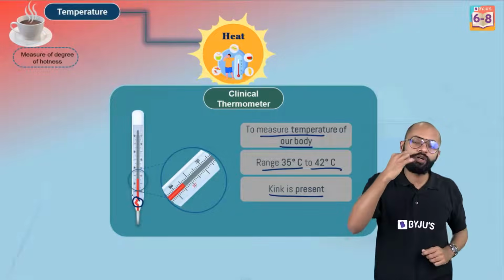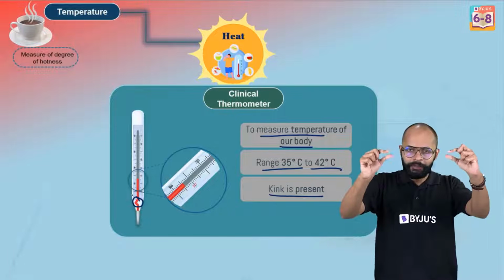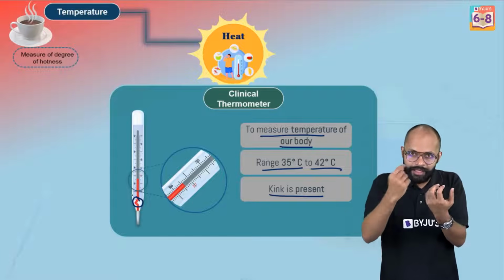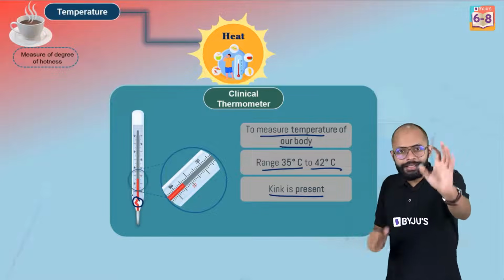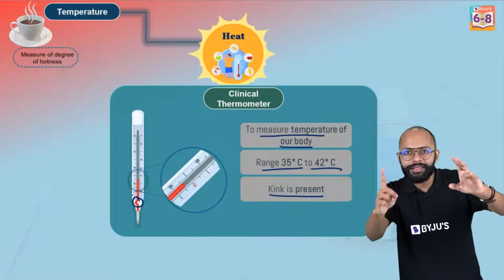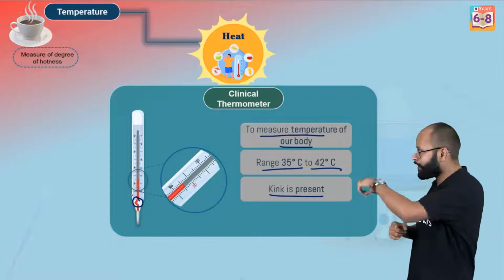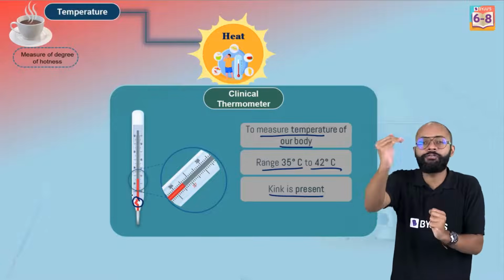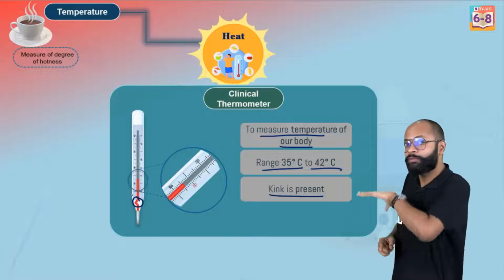So why is this kink over there? Because when you measure your body temperature, you have to take it out and then take a reading. During this duration, in this intermediate time of taking the measurement and reading it out, there is a delay. और इसमें अगर mercury level fall कर गया तो... mercury level should stay where it is, and that's why we have this kink. ये जो sharp bend है ना, kink, it prevents the falling of the mercury level, right? And that's why it is in the clinical thermometers.